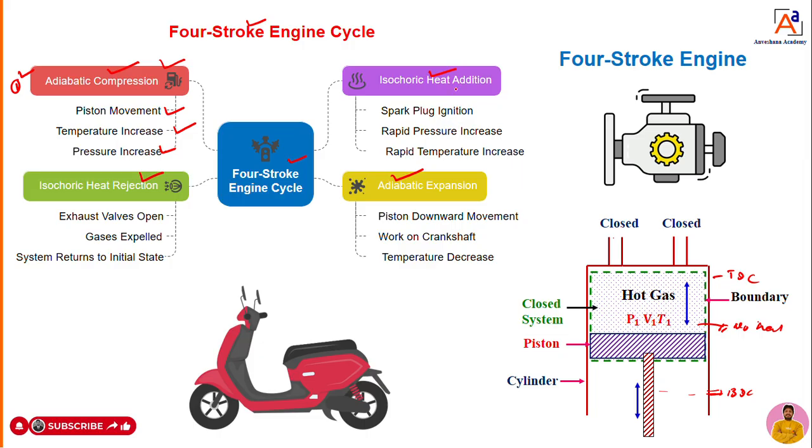At that moment, Nicholas Otto tried to supply heat. How did he supply heat? With the help of a spark plug. He took a spark plug and gave some ignition to the air fuel mixture. Dear students, here it is, a spark plug. The piston is already at this particular point.